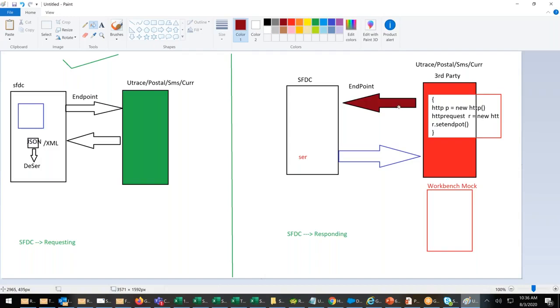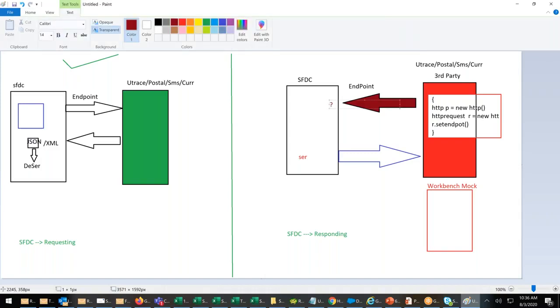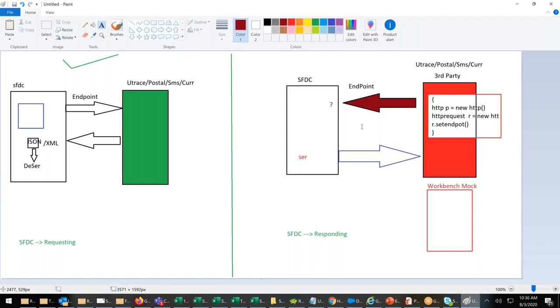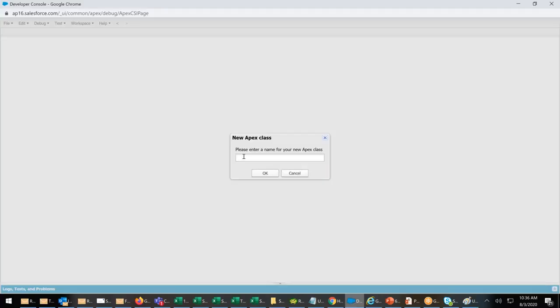The same thing is happening. Who will receive is the question. Who will receive from the Salesforce? Now, from the Salesforce, a service has to receive. Who is that service? That's exactly what we're creating now. I'm creating a service. I'll create a REST service.